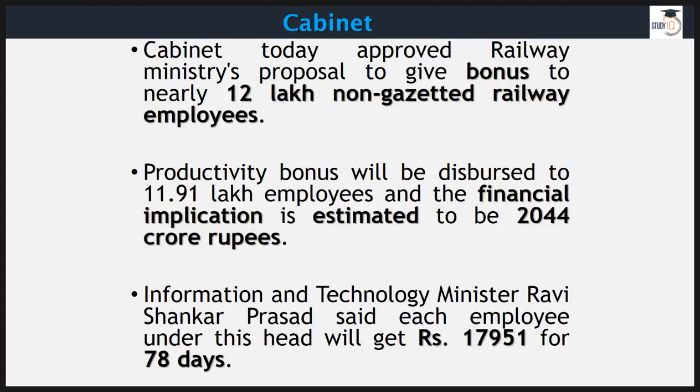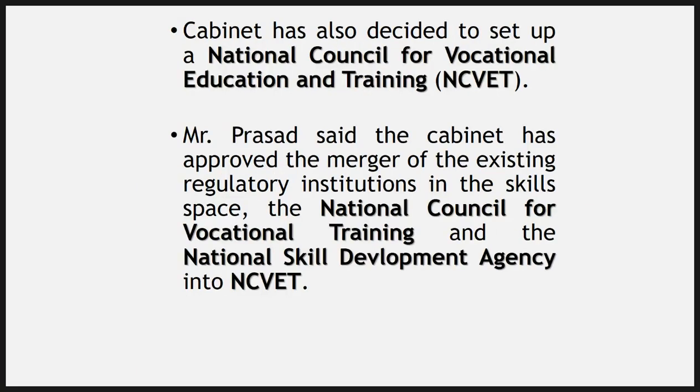Cabinet of our country took 2 important decisions. The first one is pertaining to the bonus that will be given to nearly 12 lakh non-gazetted railway employees. This is going to cost Government of India 2,044 crore rupees. And the minister has said that each employee under this head, not on average, but each employee, will get 17,951 rupees for 78 days.